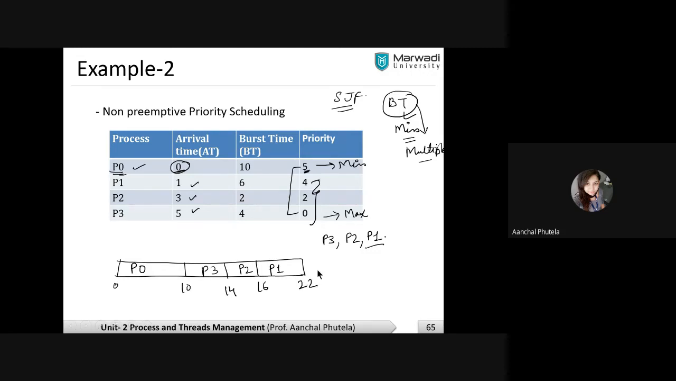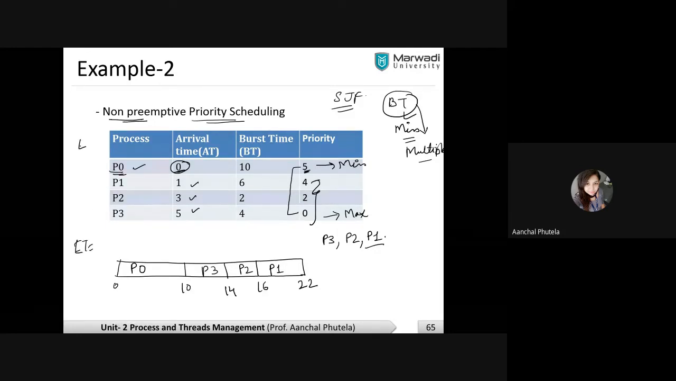Done? So this is how you can schedule processes in priority scheduling in a non-preemptive way. Is it clear with everyone? Now, what is the exit time?